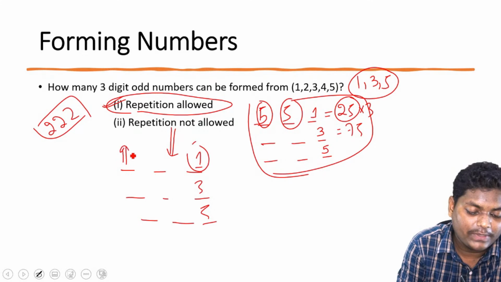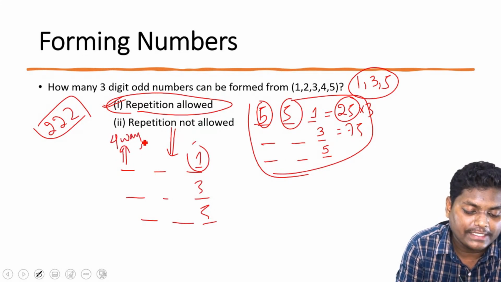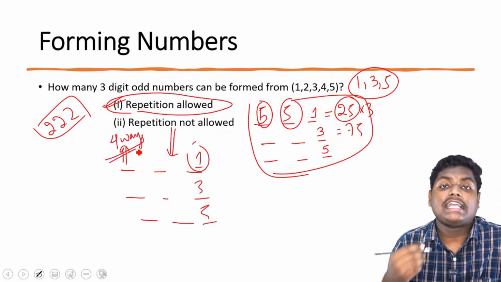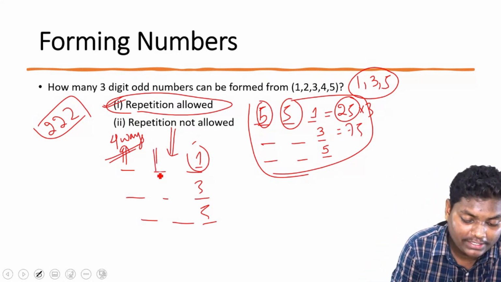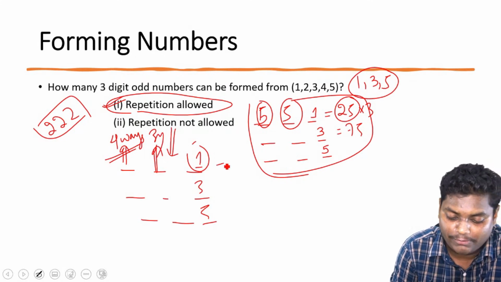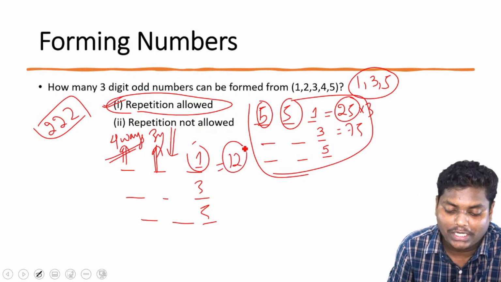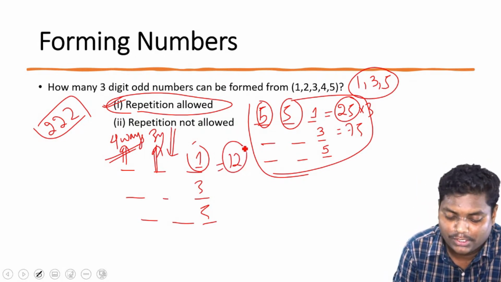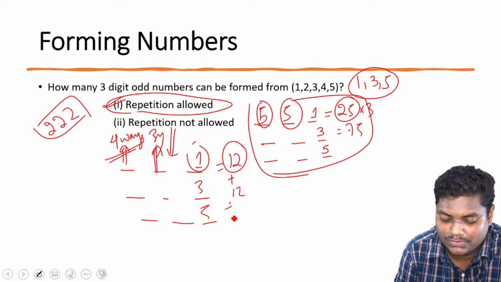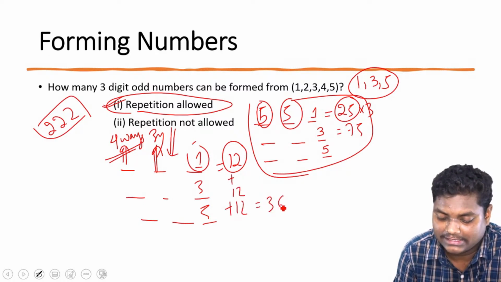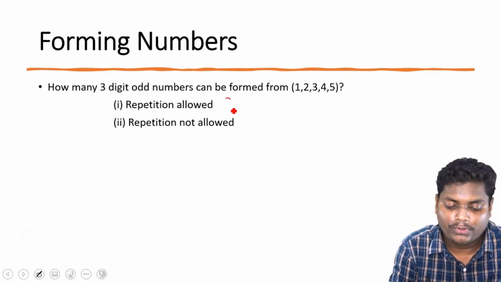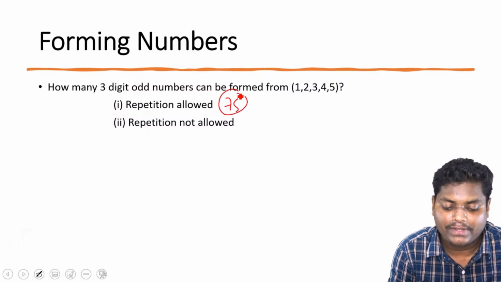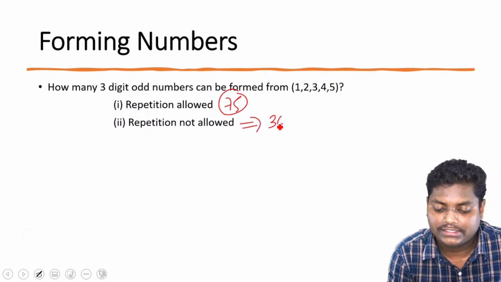So in the 100th place, we will be having 4 different ways. And in the 10th place, since 2 more numbers are consumed now, we'll be having 3 more ways. So effectively for a particular combination, we'll be having 12. So 12 plus 12 plus 12, that is, we'll be getting 36. Okay, this clears it. So when repetition is allowed, it is 75. When repetition is not allowed, it's 36.